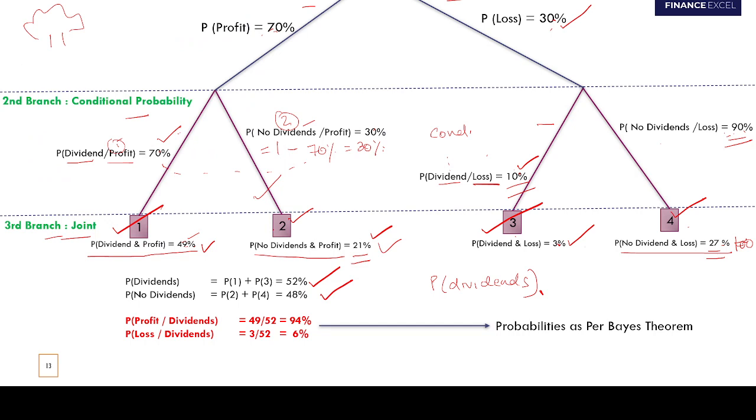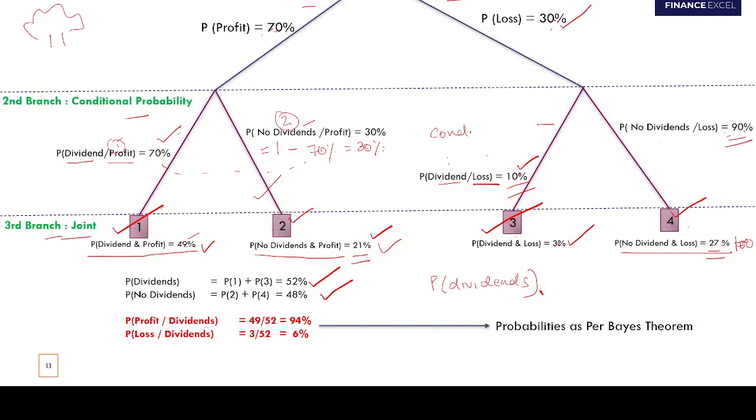Now, guys, I hope you have no doubts. Now calculate conditional probabilities. Once we've calculated the unconditional probabilities, we'll calculate the conditional probabilities, right? So now, guys, say the company has paid dividends.